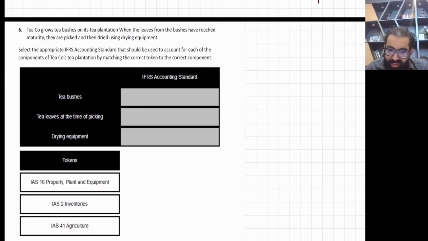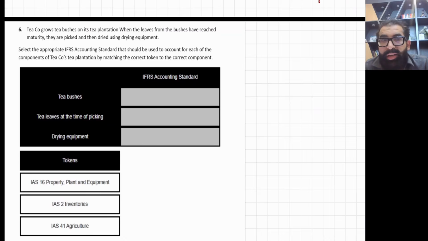Now the next thing is very interesting. It is directly linked to IAS 41 and IAS 16. Remember the agriculture part. Now, a tea company grows tea bushes on its tea plantation. When the leaves from the bushes have reached maturity, they are picked and then dried using drying equipment. Select the appropriate IFRS accounting standard that should be used to account for each component.